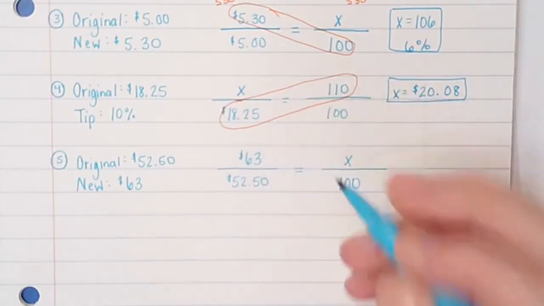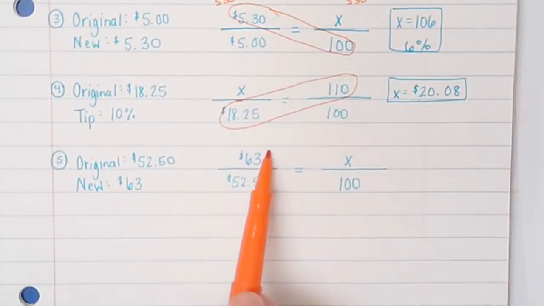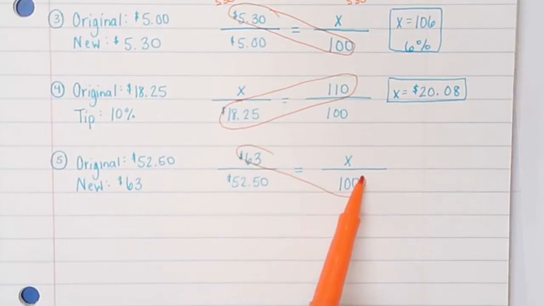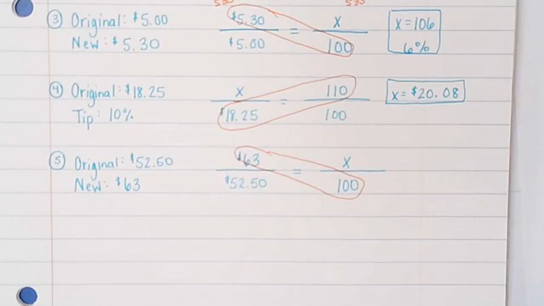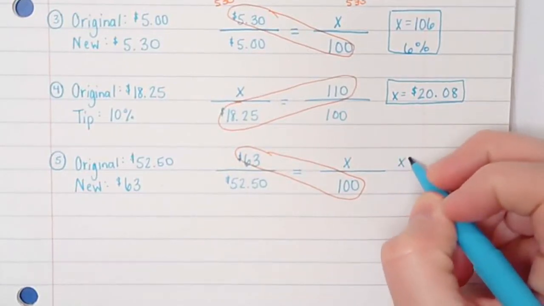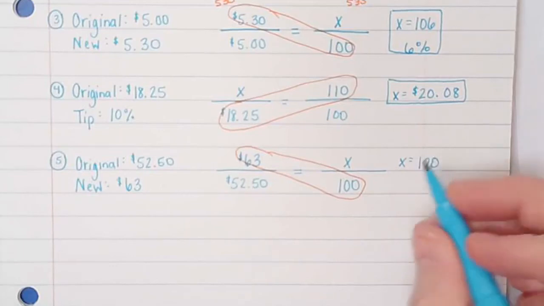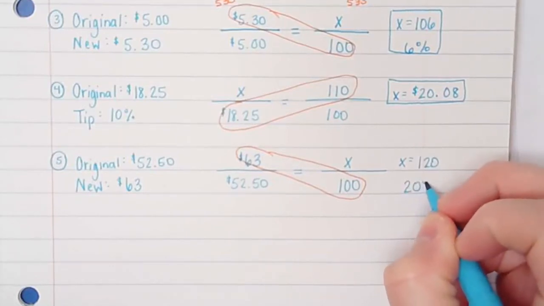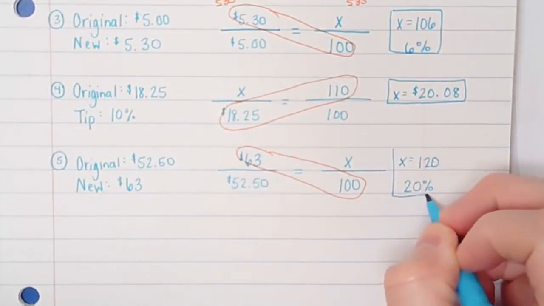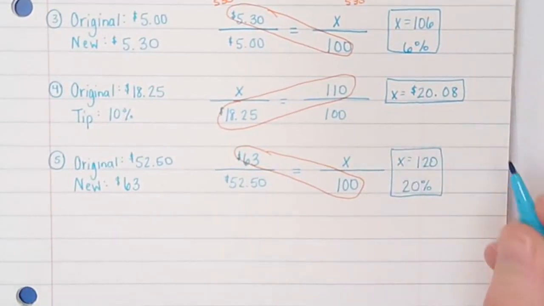All right, I'm going to cross multiply 63 times 100. So 63 times 100, I get 6,300, and then divided by 52.50, and I get 120. So remember, that's 120 in the percent spot, but that just means that you're leaving a 20% tip, because remember, you had 100 plus that 20. So a 20% tip is pretty good. All right, most people would be happy with that. All right, we got time for about one more.